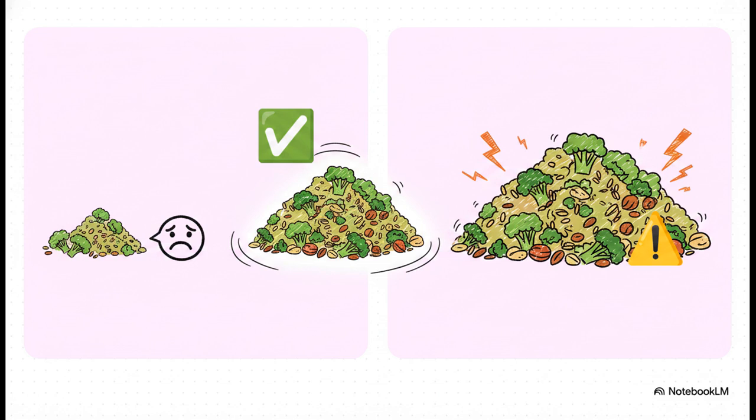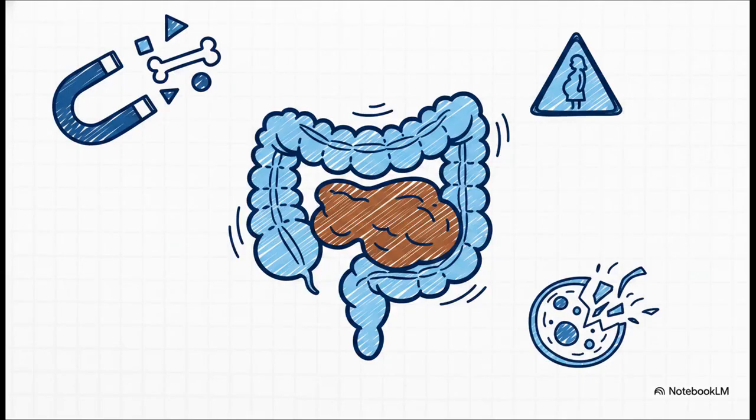However, there is a very strict upper threshold. Exceeding 40 to 50 grams per day is the danger zone. That is where therapeutic benefits cross over into toxicity, and significant adverse physiological effects begin. So, what actually happens when we overprescribe fiber? The risks of overconsumption are actually quite severe. We can see intestinal obstruction and dangerous fluid imbalances.